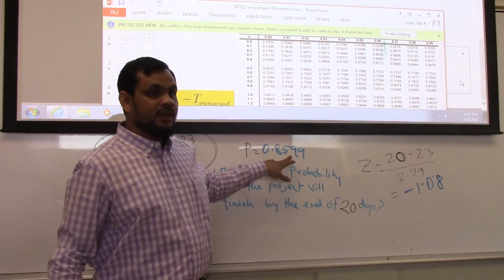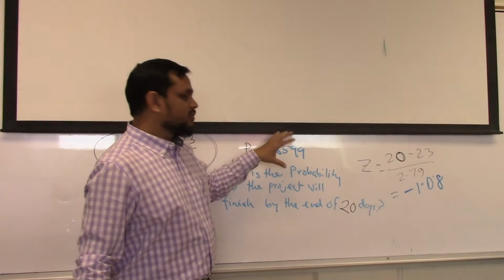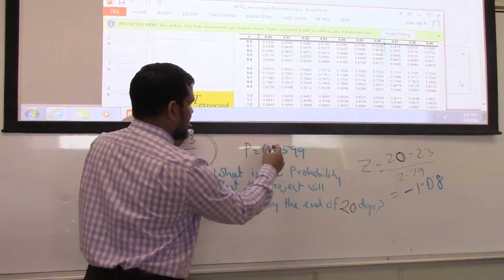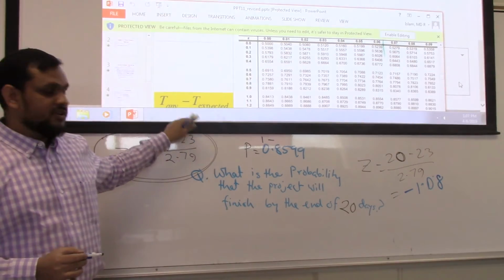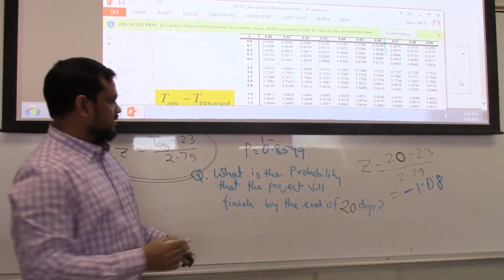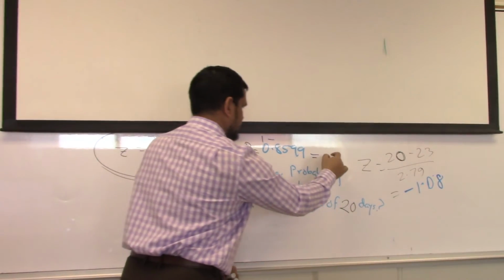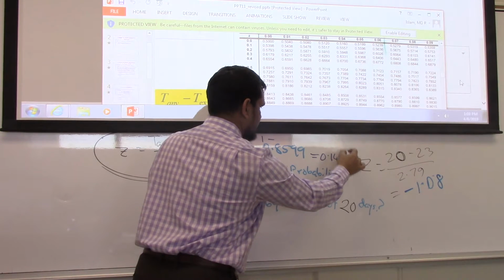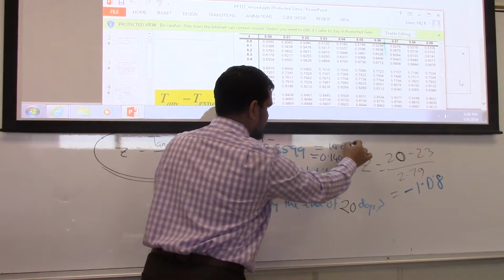Now this was negative. We assume positive. So whatever we got, go to minus. So whatever we got, actually 1 minus that. So then it becomes 0.1401, right? Or simply 14.01%.